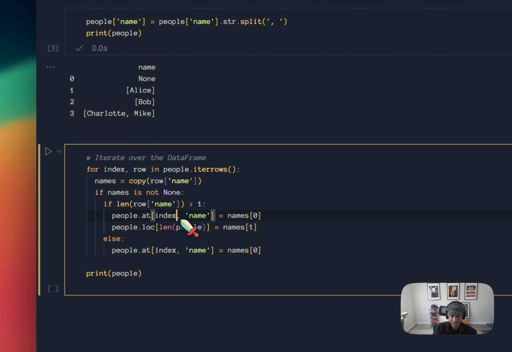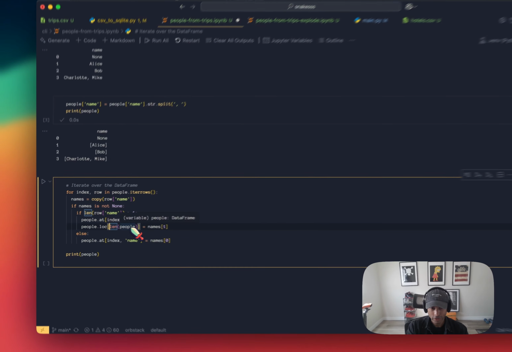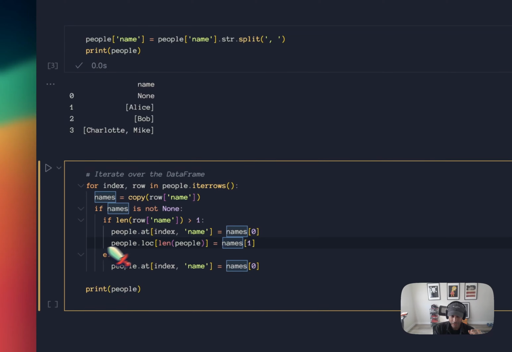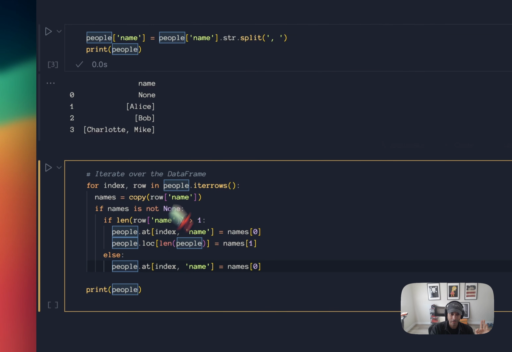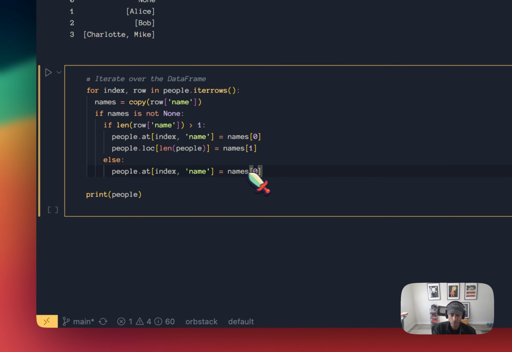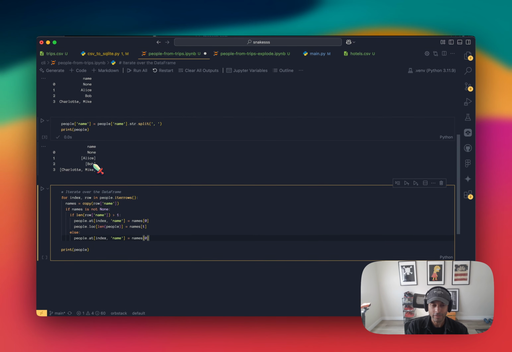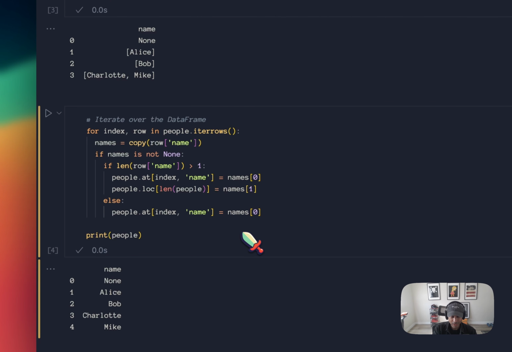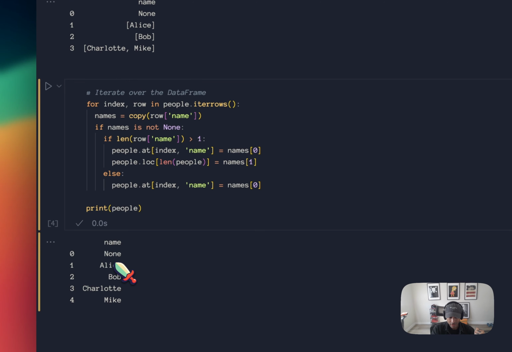So yeah, I set the index 3 to Charlotte, and then I set the next row, which would be the length of people, which is 4. So I set that 4, this empty row, imagine an empty row here, I set that to Mike, right? And if it's not greater than 1, like these, just assign the value to whatever the first element of the array is, right? Because I don't want these values to be arrays. I want them to be strings, right? So if I run this, then boom, I get kind of what I wanted.